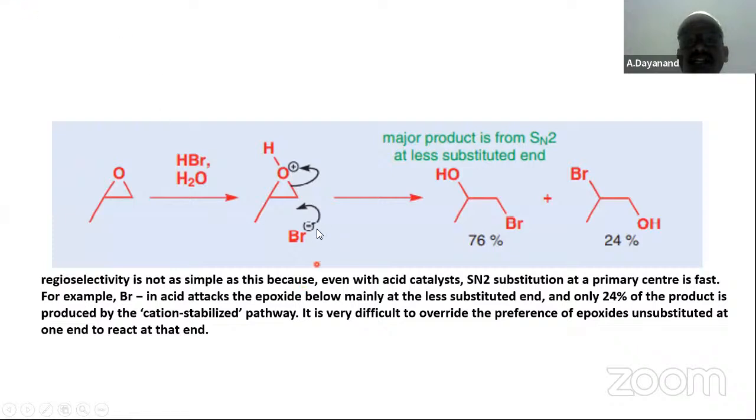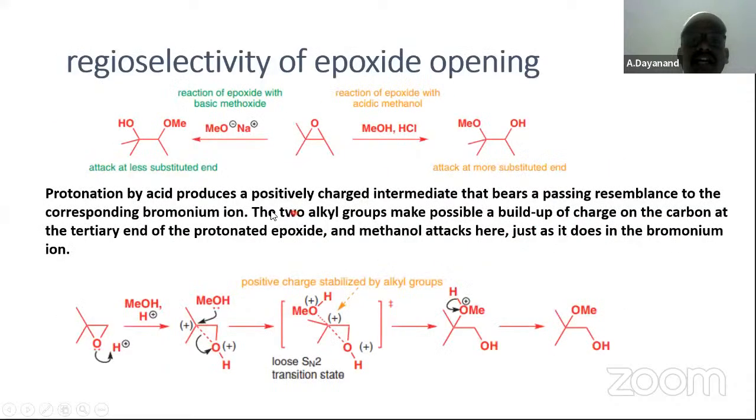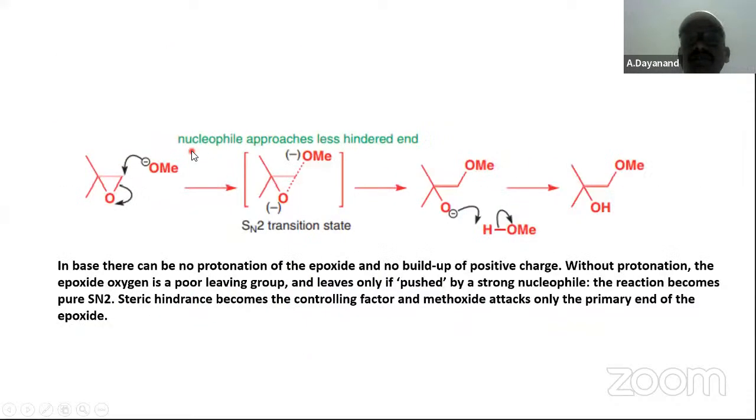It is going to attack at the less substituted end. Why? Because we know all SN2 reactions; we will look at that later. SN2 is more active at primary than secondary. Here, this is the primary carbon and this is the tertiary carbon. Therefore, it is attacking at this primary end.